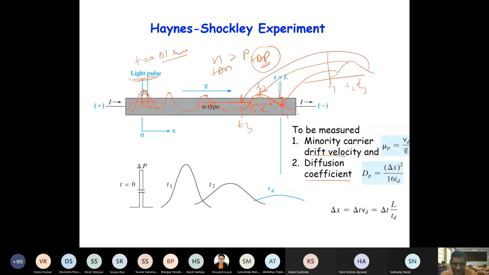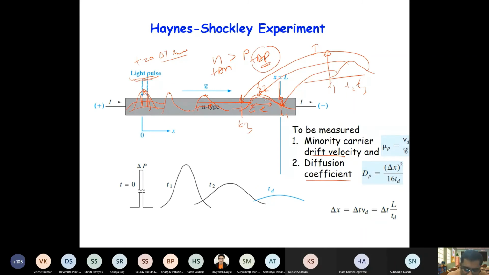This will appear behind, this will appear after. But when we observe on an oscilloscope, we are observing current with respect to time. But what is happening? This pulse of carriers is basically moving and spreading.